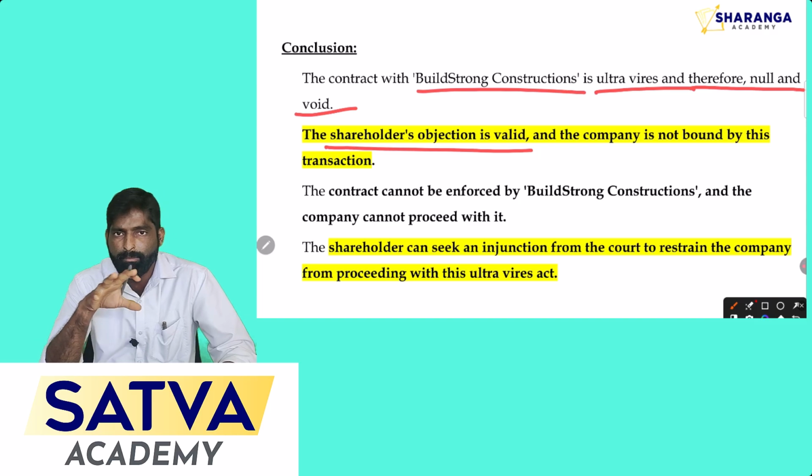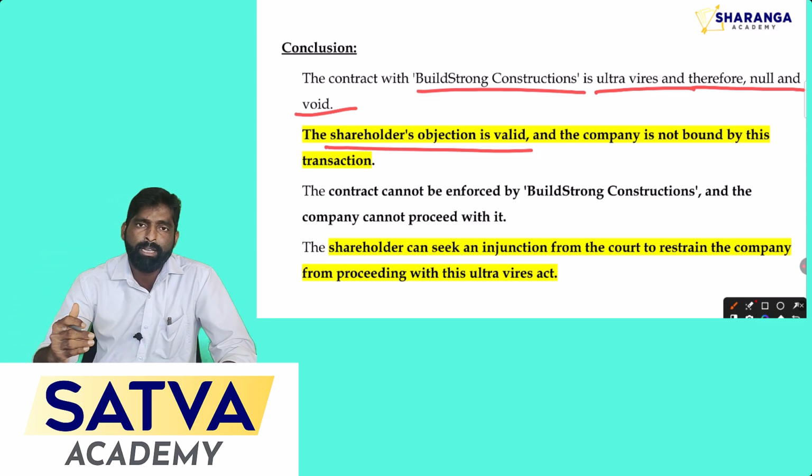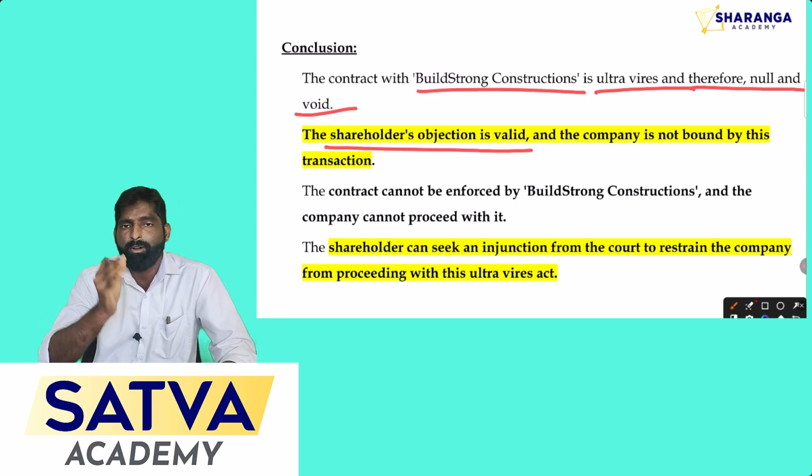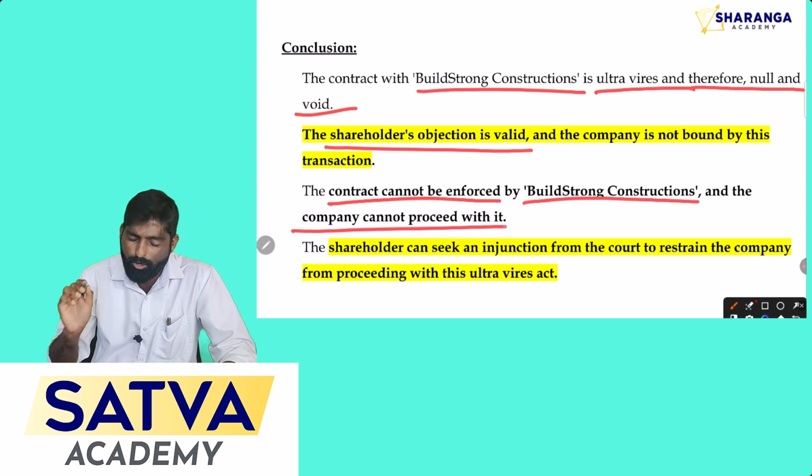Here the objection made by the shareholders is valid according to company law, because the transaction violates the authority of the company, or is beyond the power of the company. And here the contract cannot be enforced by Build Strong Construction and the company cannot proceed with it.